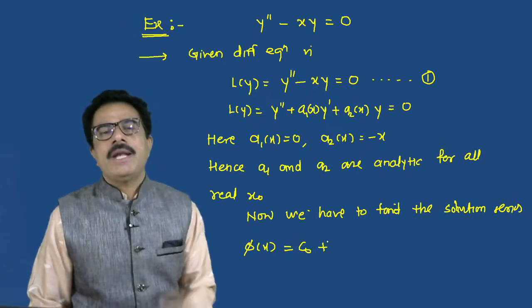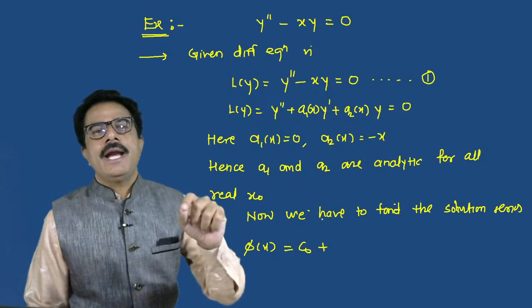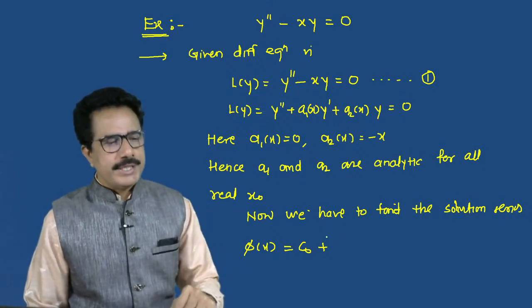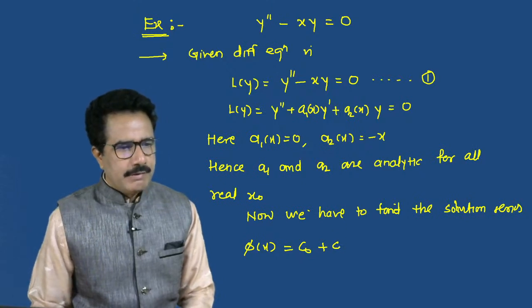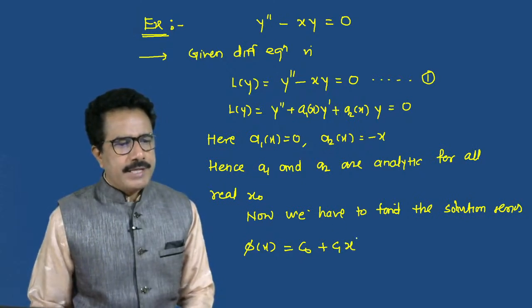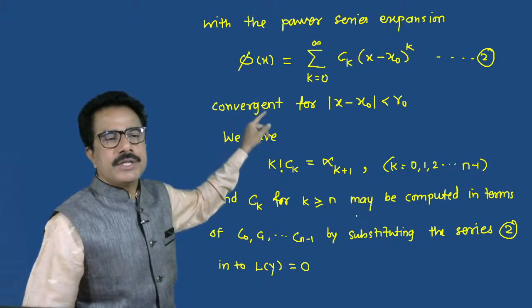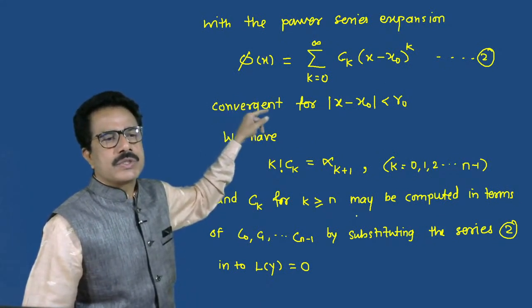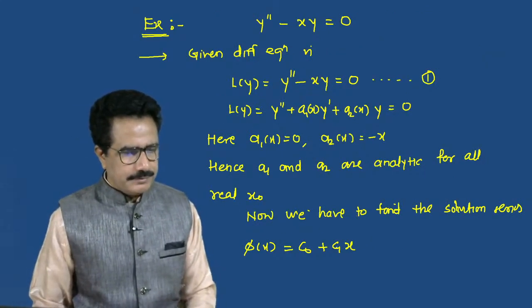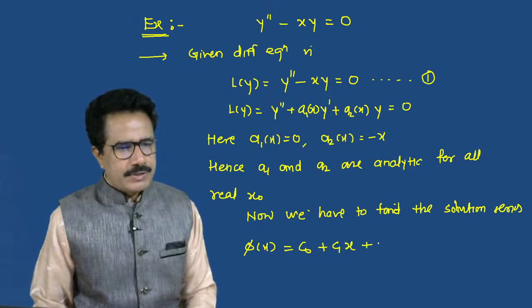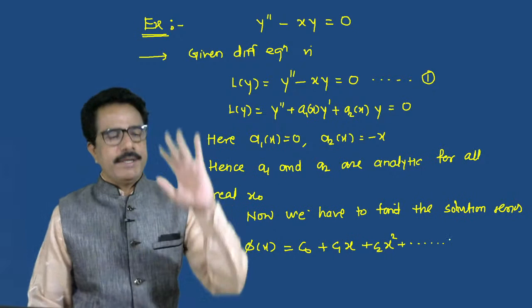If initial value is considered at the center, at the origin, then we can write C0 plus C1 x plus C2 x square plus ... up to infinity.